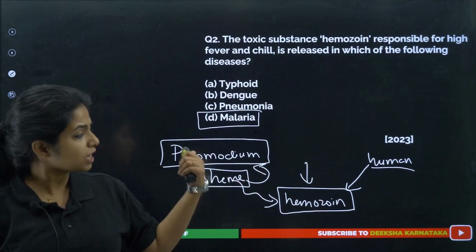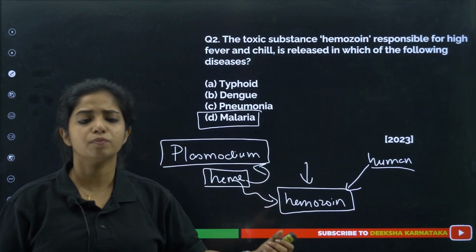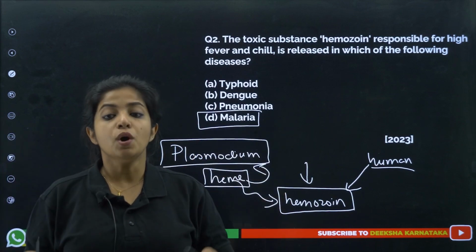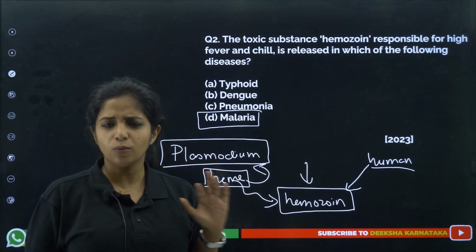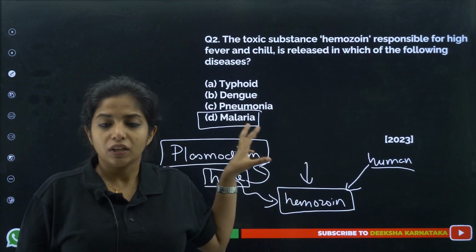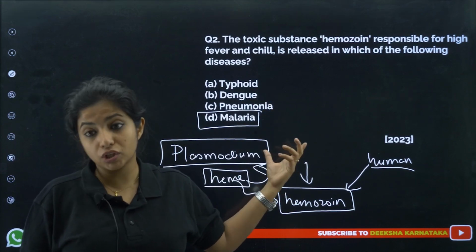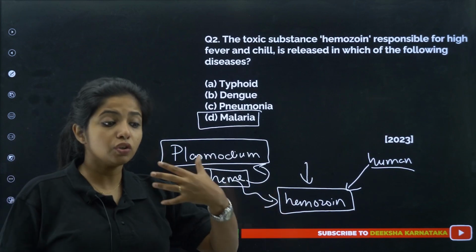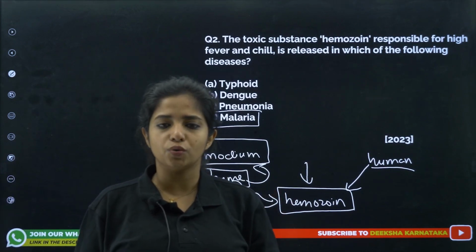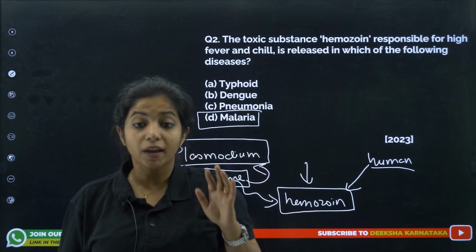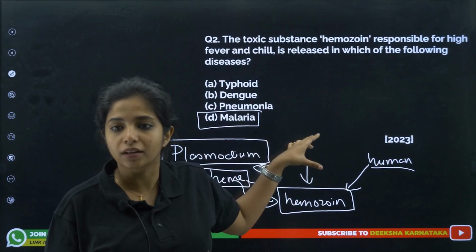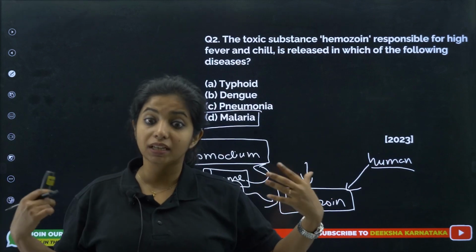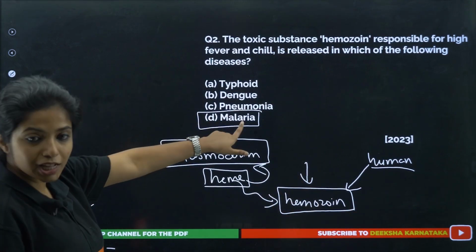Please remember that. Plasmodium has lots of stages: gametocyte stage, sporozoite stage, trophozoite stage. I'm not going to tell you which stage infects RBC, as of now you don't need to know that. You need to know in which disease hemozoin is being released. I gave you extra information, and I think that's enough. It's not because I don't want to teach you; I have taught you in different chapters. I want you to remember a specific detail: hemozoin, malaria. That's all you need to remember, otherwise you'll get confused. So this becomes the answer, my dear children.